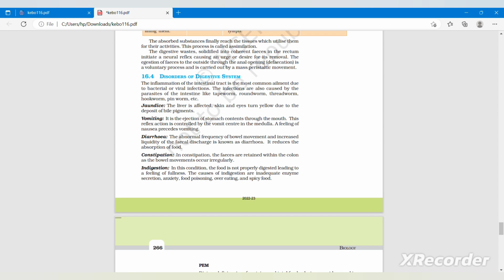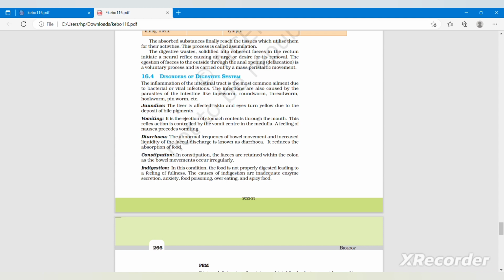Next one is vomiting. It is the ejection of stomach contents through the mouth. This reflex action is controlled by the vomit center in the medulla. A feeling of nausea precedes vomiting. Next one is diarrhea. The abnormal frequency of bowel movement and increased liquidity of the fecal discharge is known as diarrhea. It reduces the absorption of food.